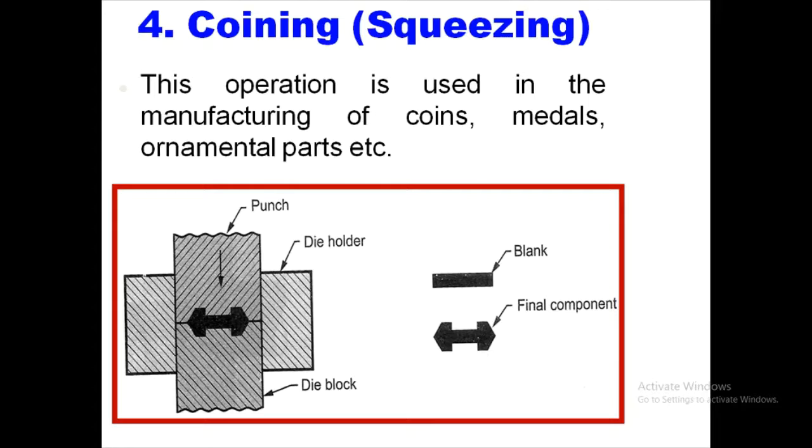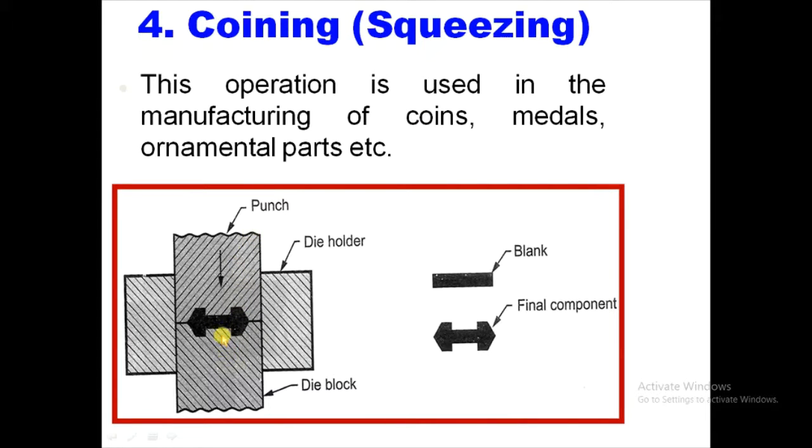This is a bulk deformation process to make indentations and raised sections in sheet metal parts. As we have seen, it is used for medals and coins. What happens is the medal is held in between the die and punch and it is squeezed heavily.